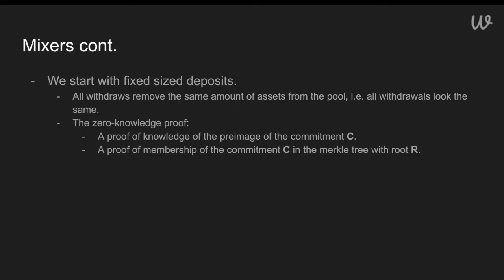And so as was mentioned, we start with fixed size deposits. That allows all withdrawals to look the same. They look like the same amount, and the zero knowledge proof hides all the private data we want. It hides the commitment, the pre-image of the commitment, and the data required to prove membership of that commitment in the Merkle tree. And so I'm stressing that the root is the public input because we built this Merkle tree on chain.